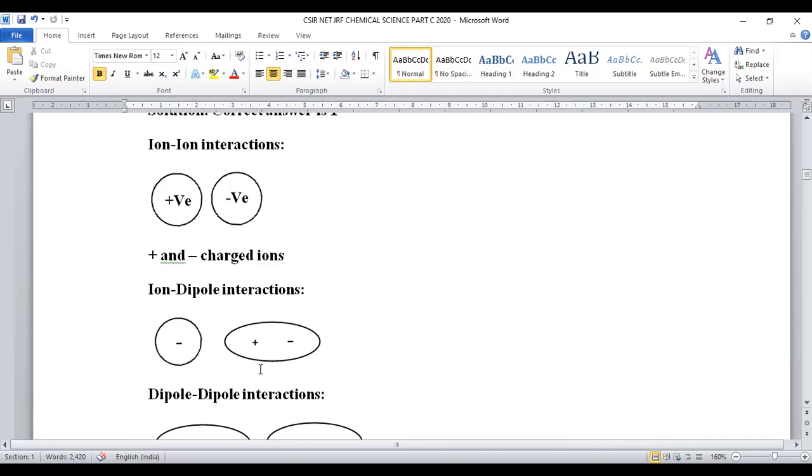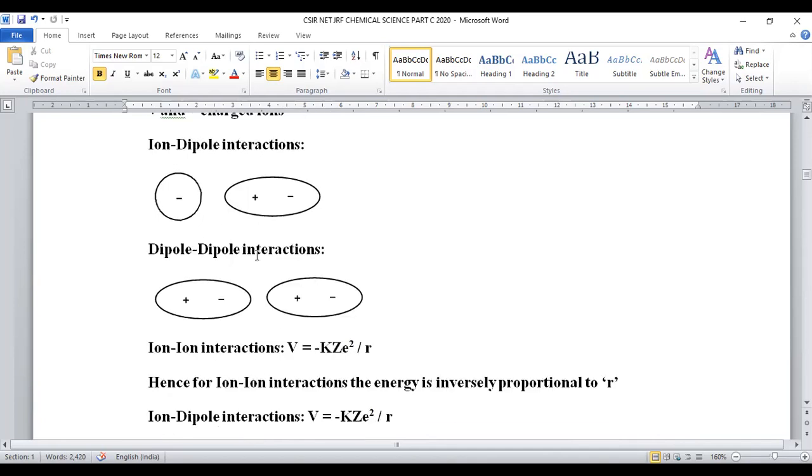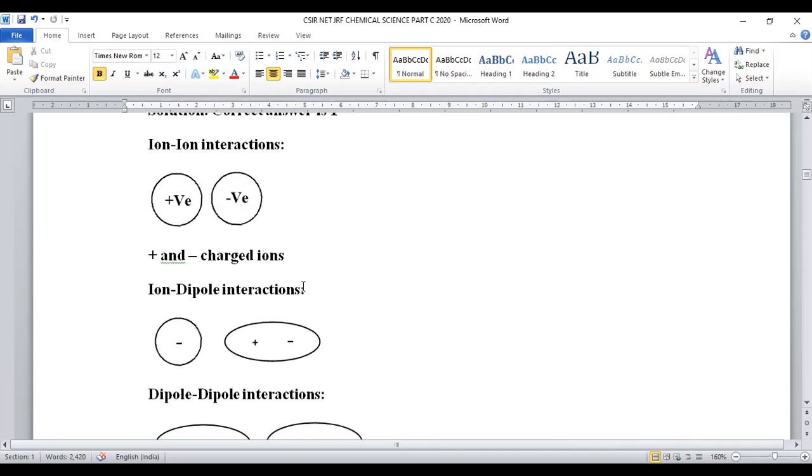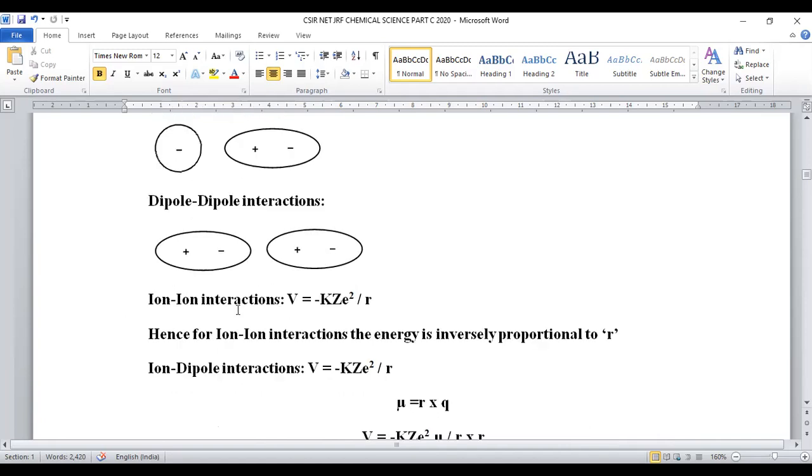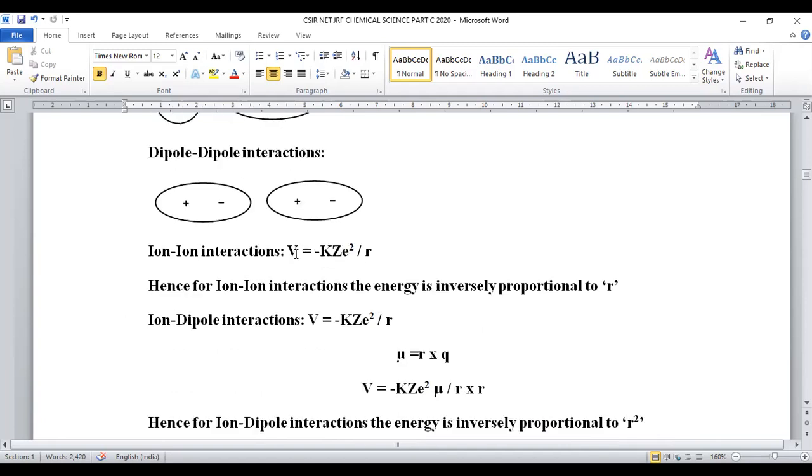This is about the ion dipole system. Now dipole means within one molecule 2 charges will be there, and another molecule also has partial distribution of charges. Both are 2 dipoles only. So these are the 3 possible interactions: ion-ion, ion dipole, and dipole interactions. For ion-ion interactions, what will be the formula?